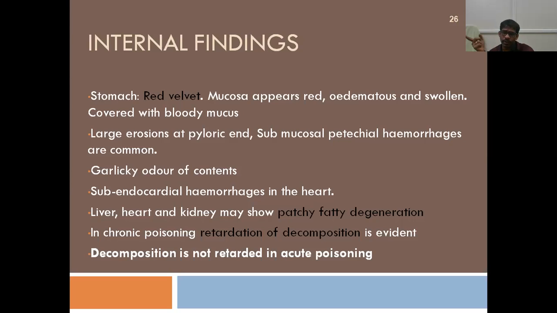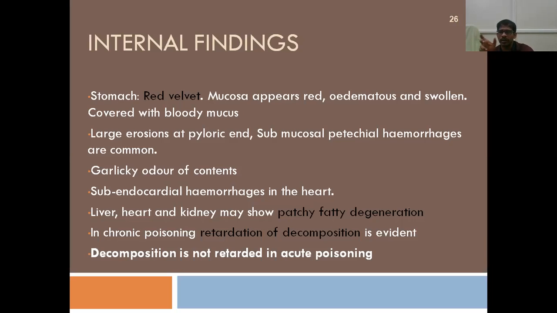In case of carbolic acid poisoning, what is the appearance? So that leathery appearance, right? So here, in case of arsenic poisoning, red velvety appearance. Right, and large erosions of the pyloric end will be present, and submucosal petechial hemorrhages will be seen. Garlicky odor will be present when you open the stomach. You can smell that garlicky odor.